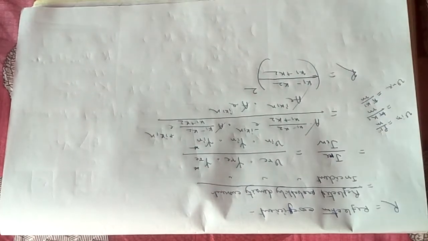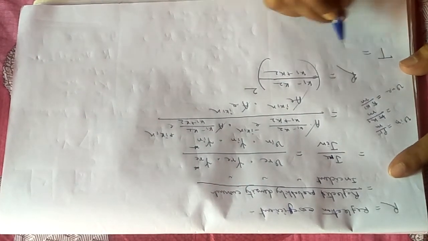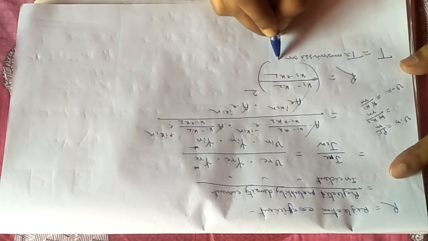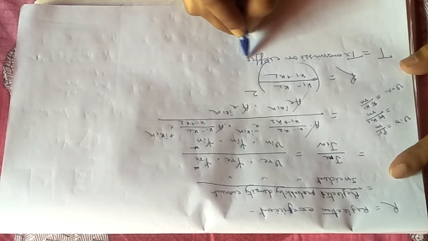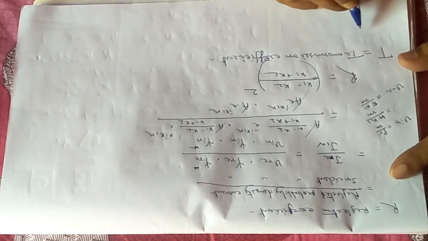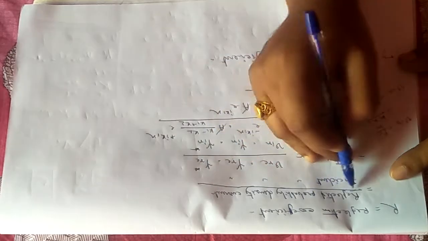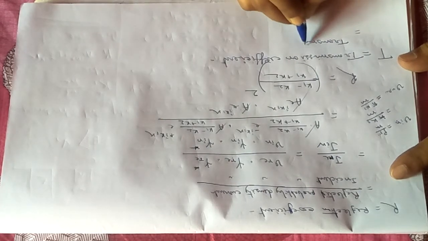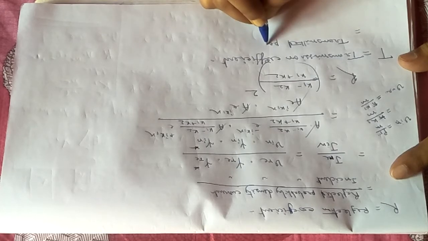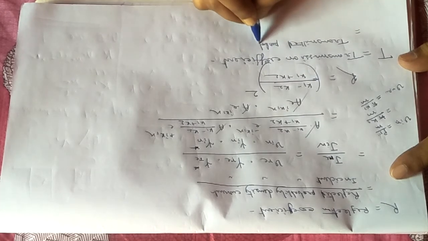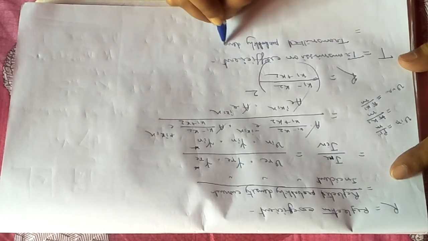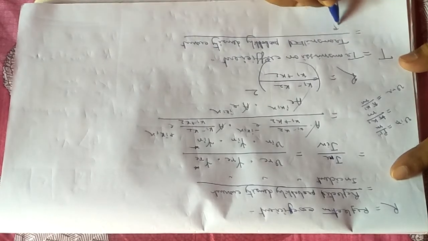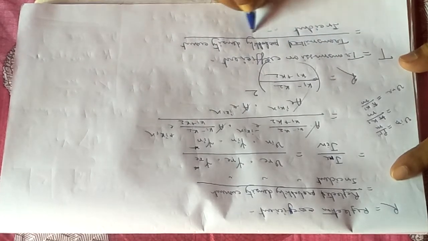Similarly, we can calculate the transmission coefficient. The transmission coefficient is expressed as T. T can be written, as simple as that, as the transmitted probability density current divided by the incident probability density current.